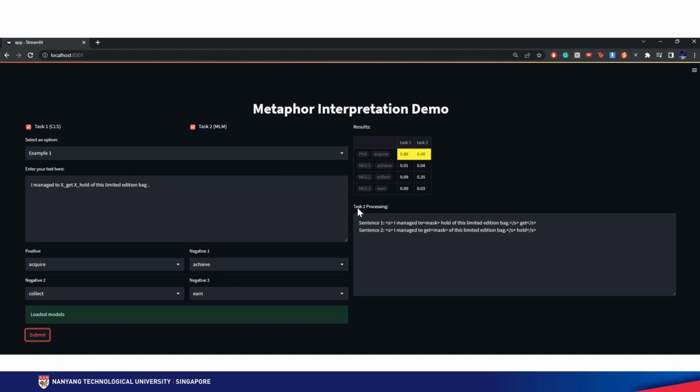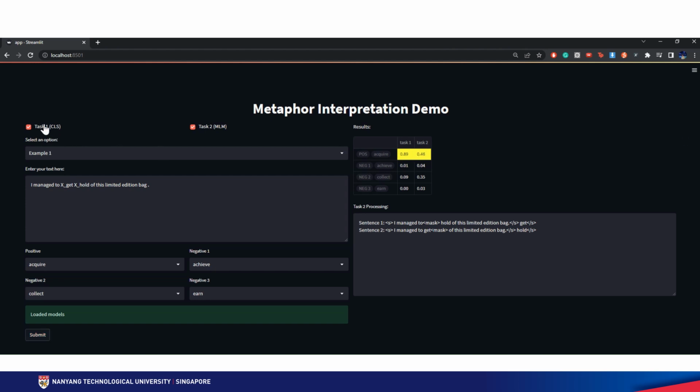And then moving on to this task 2 processing below, notice that get whole is a multi-word expression with 2 words. So in task 2, these two-word metaphor is being split into first sentence being the get is replaced by a mask, and second sentence the whole is being replaced with a mask. So this is to visualize how the processing works, and then after that the results are aggregated as shown over here.